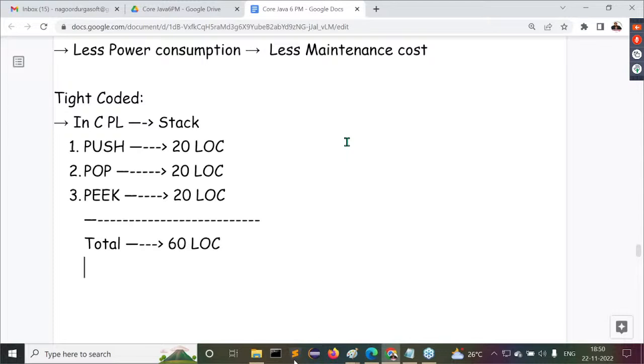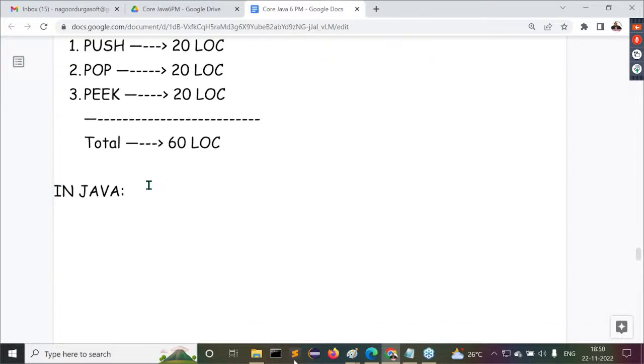Now understand it clearly. In Java, for example, I want to perform the same stack operations. Observe carefully. In Java, Stack is a predefined class. Stack s = new Stack(); I created an object for stack. Next, s.push of some element. Finish, my push operation is completed.